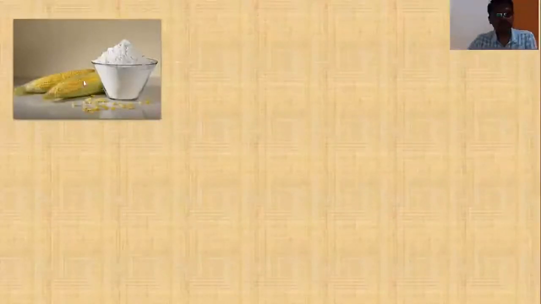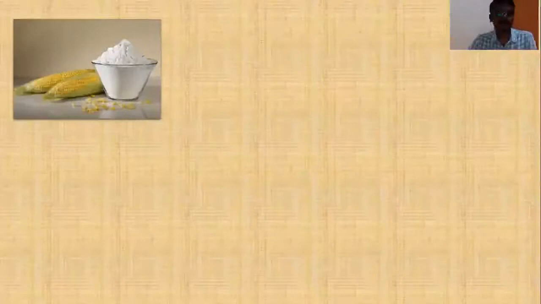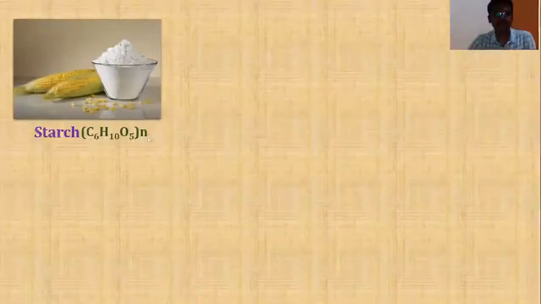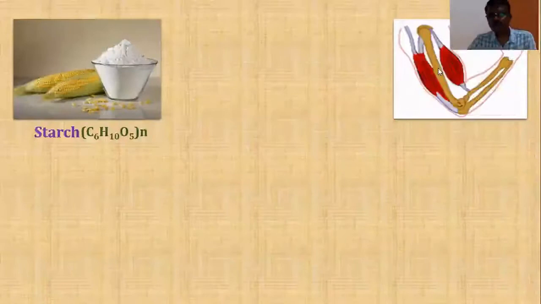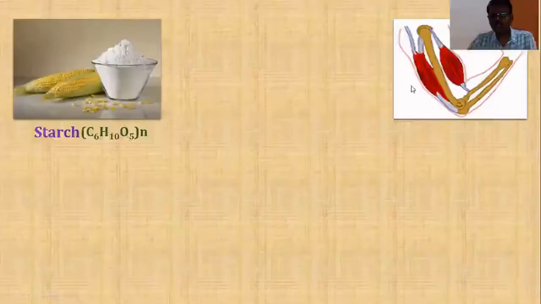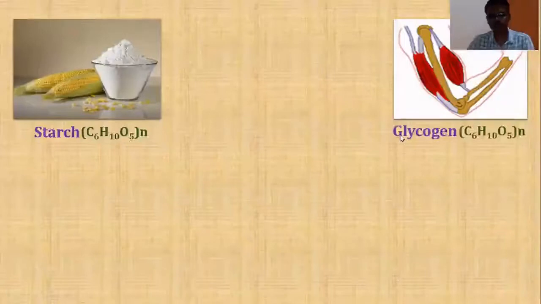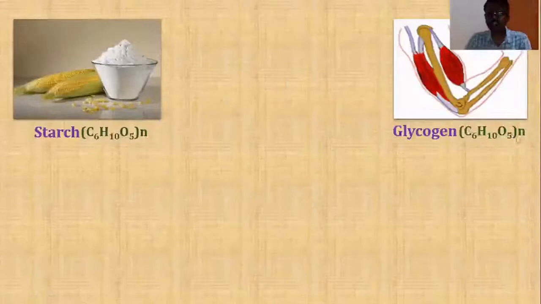Now students, the image that you are looking at is an example of a carbohydrate, corn flour, which is very rich in a carbohydrate known as starch. It is represented by the formula C6H10O5 N times. Similarly, one more example. When you look at this image, you can recall the carbohydrate stored in the muscles, which you might have learned in biology. Yes, the carbohydrate stored in muscles is glycogen. Glycogen is also represented by the same formula, C6H10O5 N times.